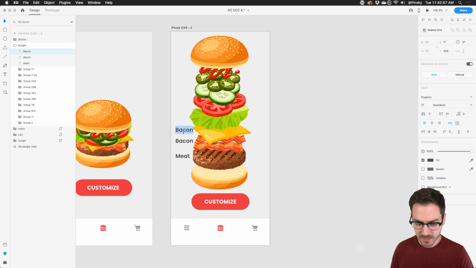And this will be cheese. I'm kind of running out of room, so I'll probably have to make these a little bit smaller.